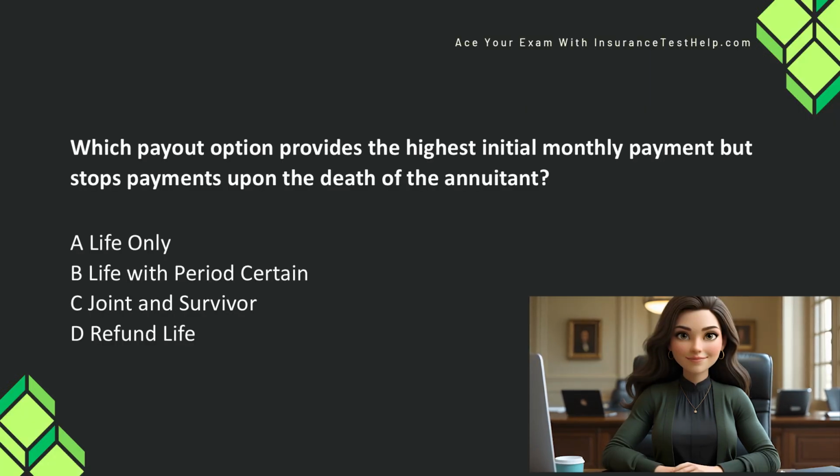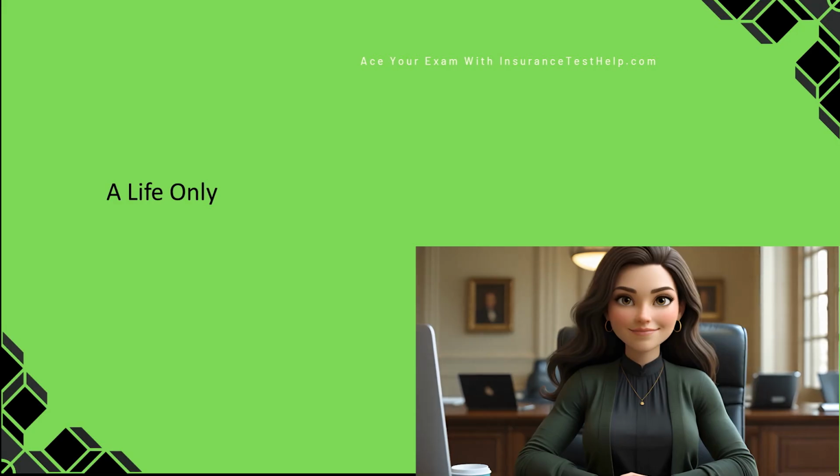Which payout option provides the highest initial monthly payment but stops payments upon the death of the annuitant? A. Life only. B. Life with period certain. C. Joint and survivor. D. Refund life. And the answer is A.